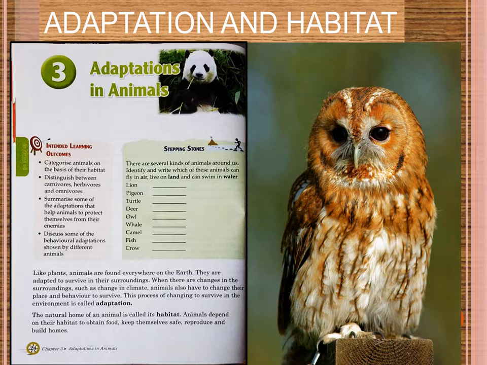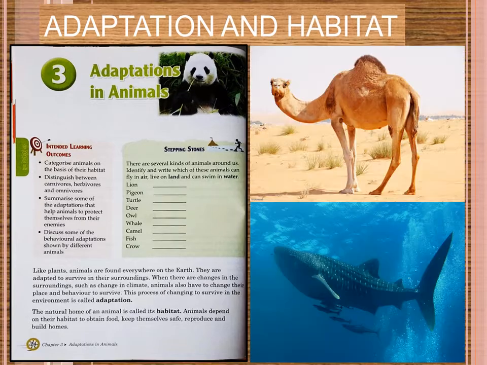It may be applicable to plants. They can also modify their body, their way of life, and it may be equally applicable to animals. They can also modify in their own way to sustain, to live properly in that atmosphere. This is called adaptation. Now, habitat.